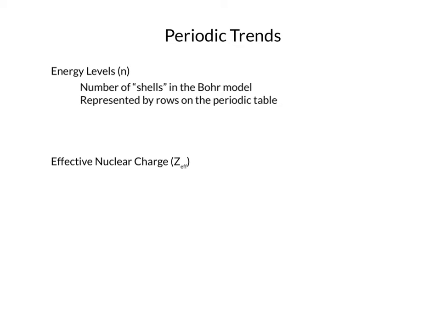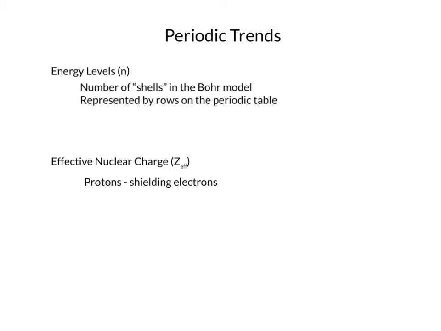The other one is effective nuclear charge. There's a few different ways that you can calculate this. We're actually just going to take the simplest approach, which isn't 100% accurate, but it works for the vast majority of what we're looking to do. So what we do with effective nuclear charge is we take the number of protons that are in the atom, and then we subtract from that the number of shielding electrons.